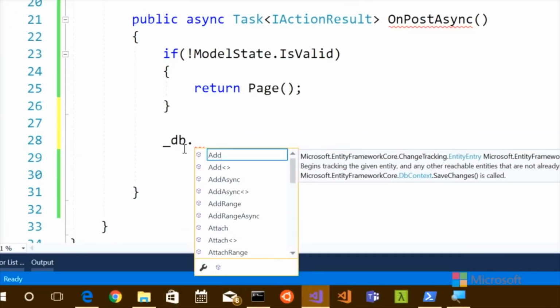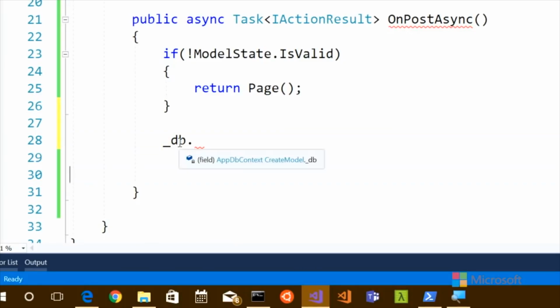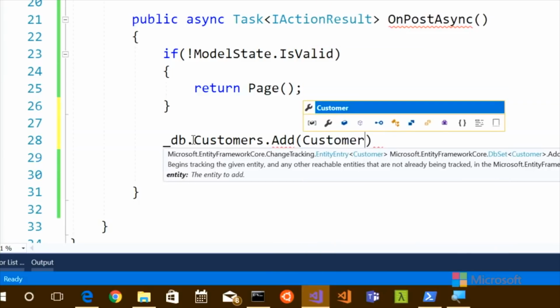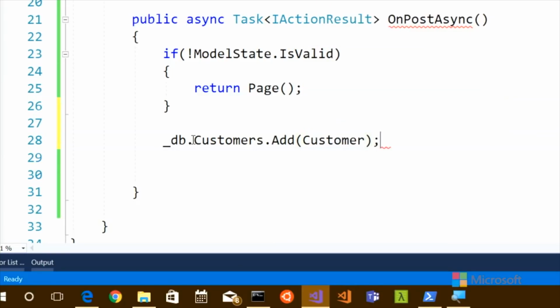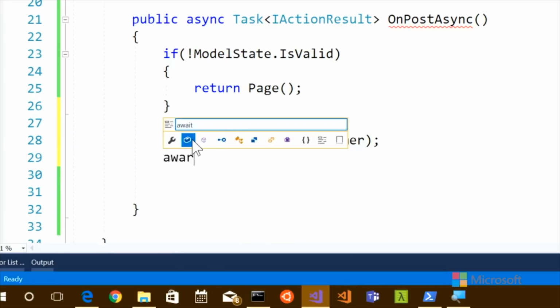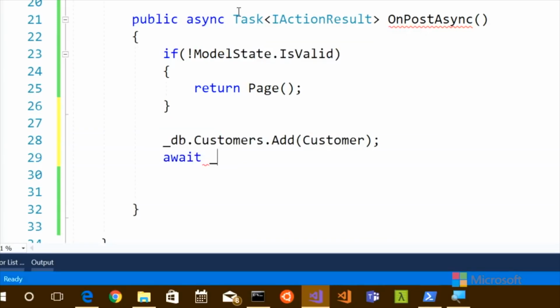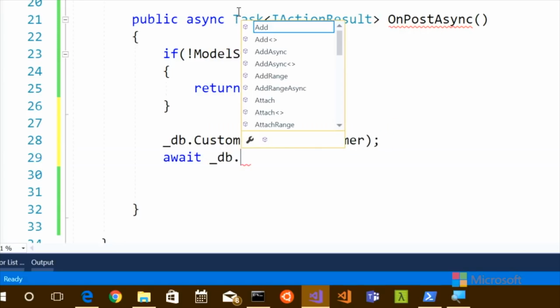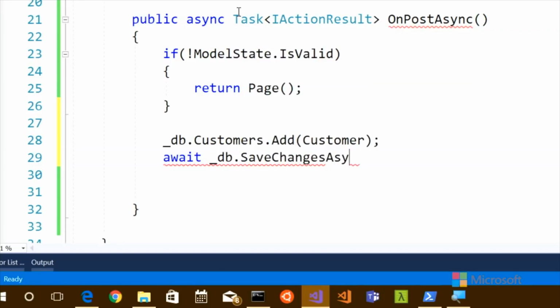It is an ApplicationDbContext. In there is Customers, plural. And we want to add one. Dot Add. We'll pass in the customer that we just got handed. Okay. And then we'll await DB.SaveChangesAsync, and async means don't wait. Then we will return, not a page, because we're on the create page. We really want to return to the list. So you're doing a redirect?